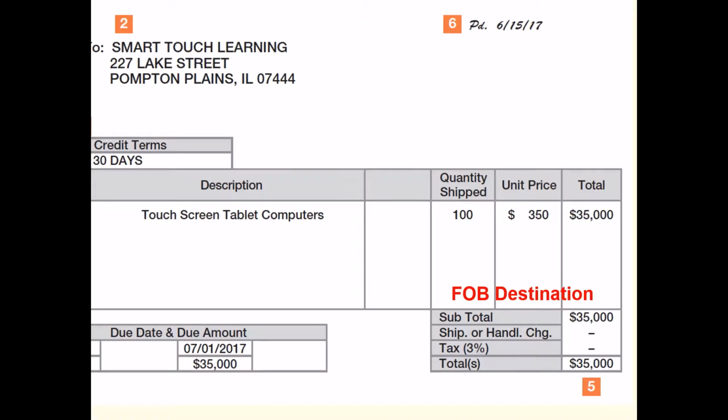Now let's consider what the circumstances would be if we had purchased these materials from Southwest Electronics with an FOB destination agreement. Remember that FOB destination indicates that the buyer takes ownership of the goods based on the FOB freight on board statement of FOB destination. So we're taking ownership at the point where the materials reach their destination. That is our front doorstep. In this case, we will not be paying for shipping because we haven't taken ownership of the goods until they reached our location.